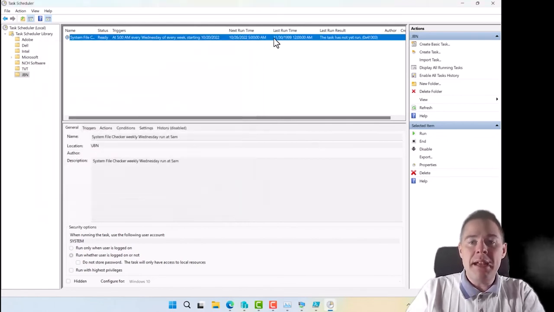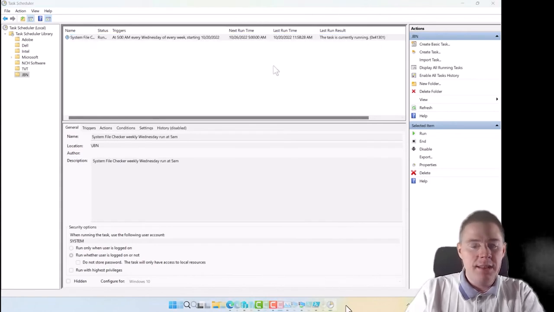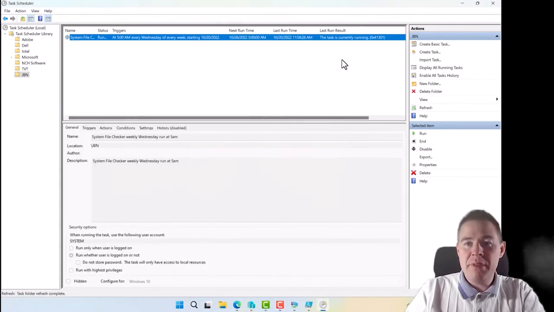Let's run this one manually just to see that we don't quickly get an error. It takes some time to run it, but if we get an error, it's going to error out quick. So I hit run, and you have to refresh here to see. So I'll do refresh. It's currently running, and I'm not going to wait for it, but if it fails, you'll just have to refresh for a few seconds. It seems like it's running.